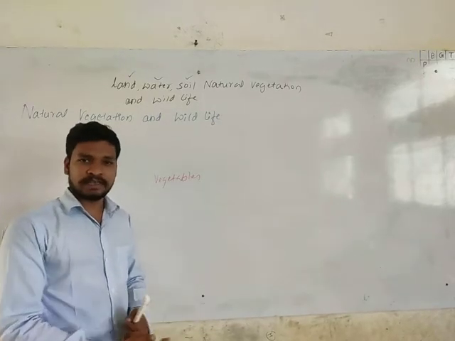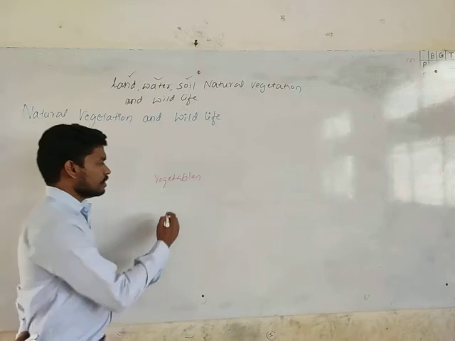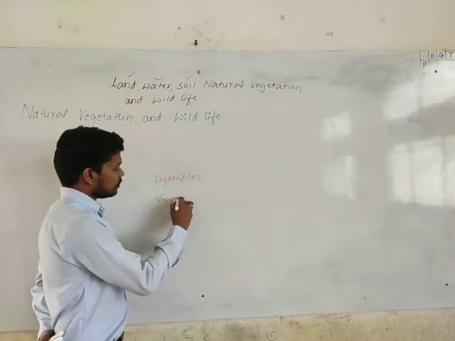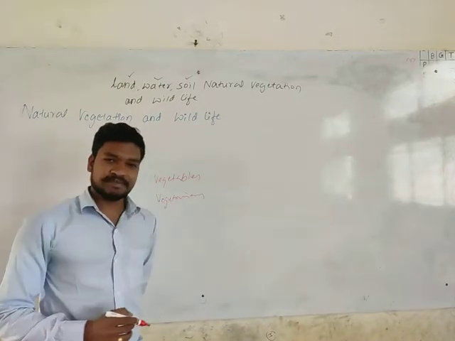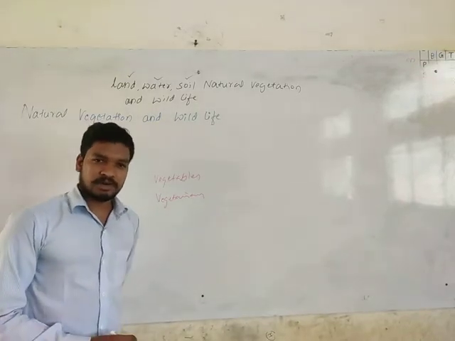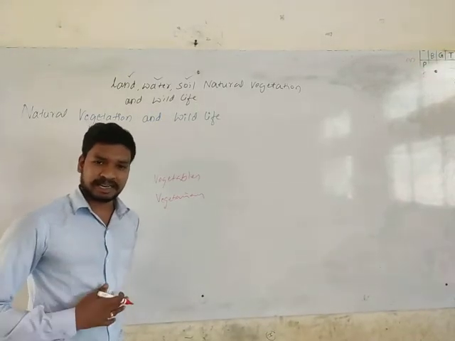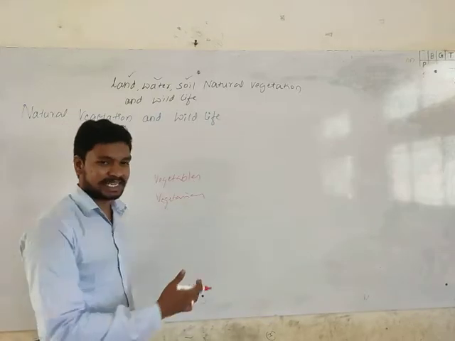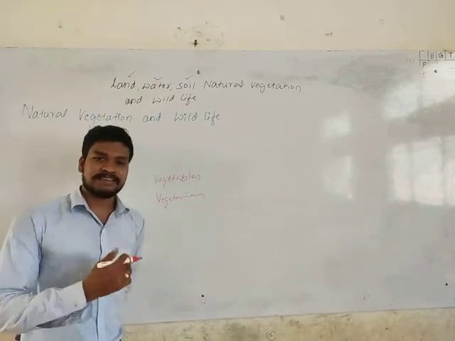Vegetables, fruits, all those things we call vegetables. Vegetarians are human beings who satisfy their hunger by having vegetables as their food.